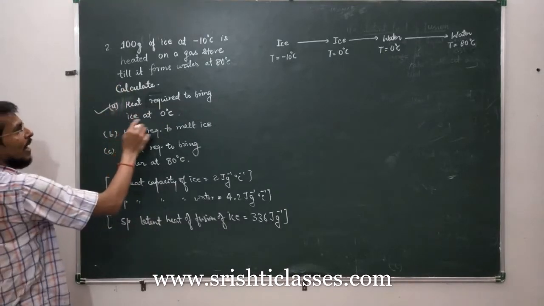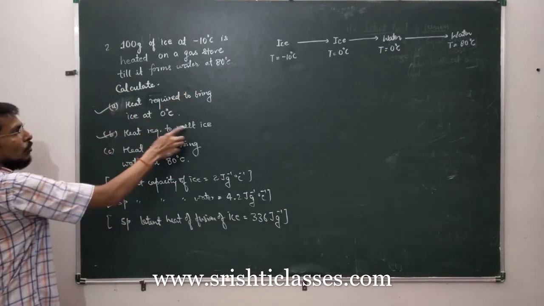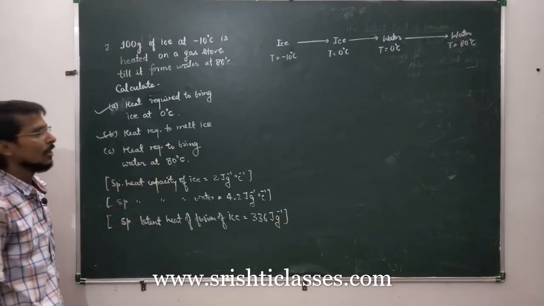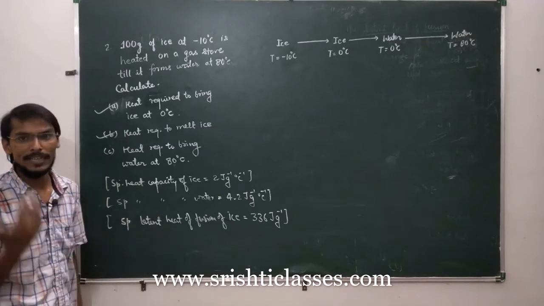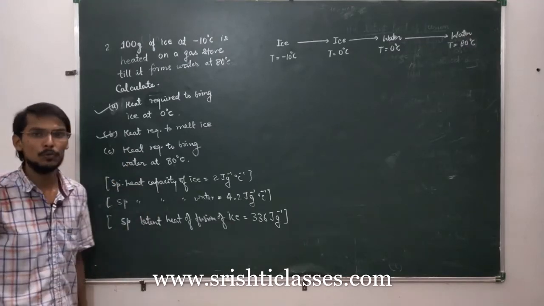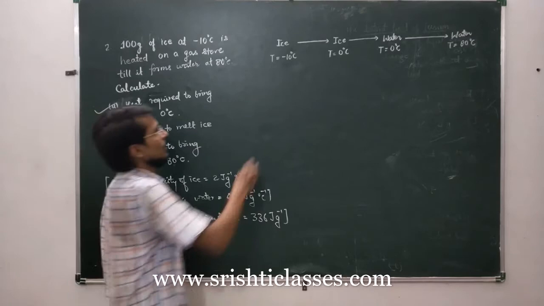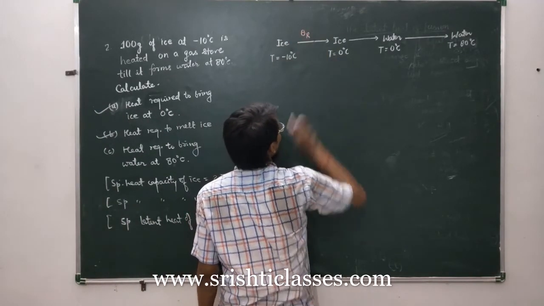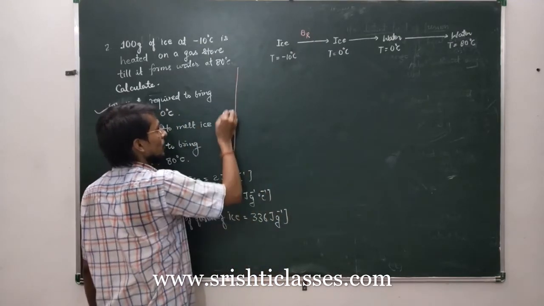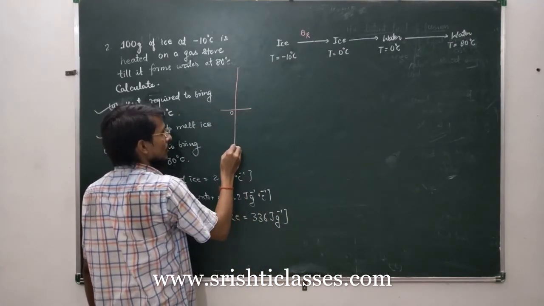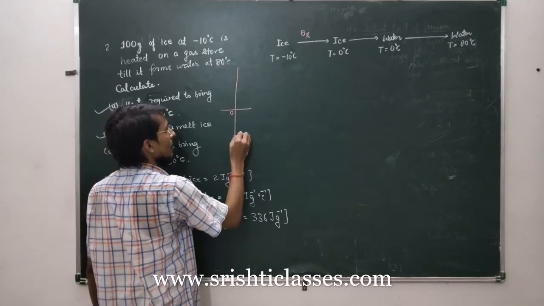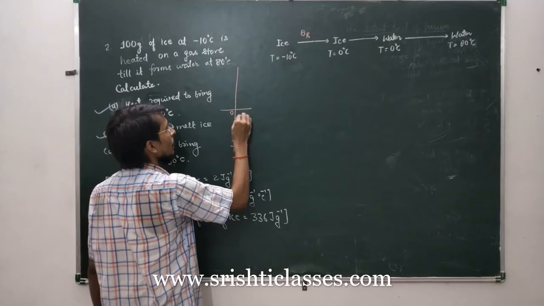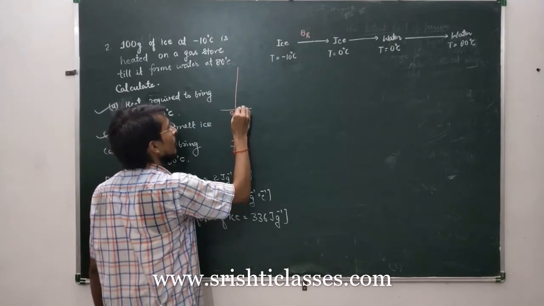So accordingly, three questions are asked: heat required to bring ice to 0 degree Celsius, heat required to melt ice, and then heat required to bring water to 80 degree Celsius. The question has already given you a hint about the steps to solve it. This first process is rise in temperature, from minus 10 to 0. Minus 10, minus 9, minus 8, minus 7, minus 6, minus 5, minus 4, minus 3, minus 2, minus 1, and then 0.